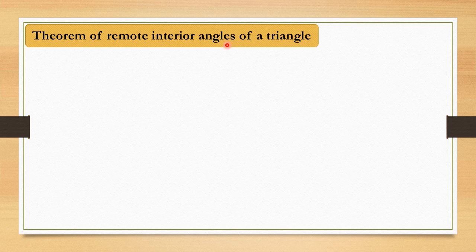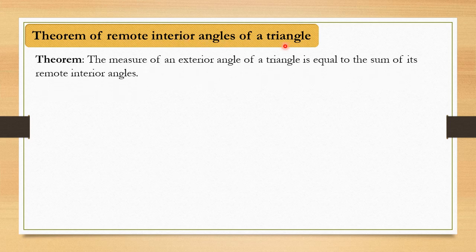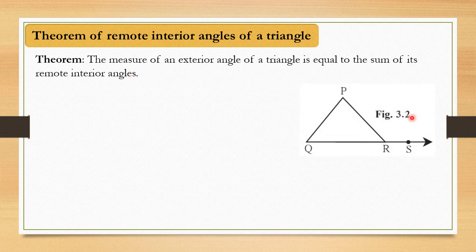Okay, they are not outside of the triangle, but they are interior of the triangle. So remote interior angles of a triangle, this theorem we have to learn. What is the statement of the theorem? The measure of exterior angle of a triangle is equal to the sum of its remote interior angles. This is the theorem that we have to learn, and this figure is given.